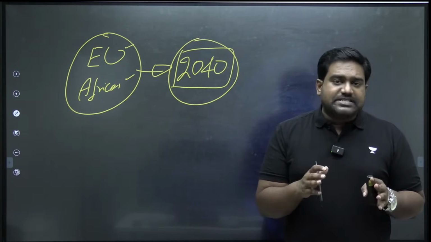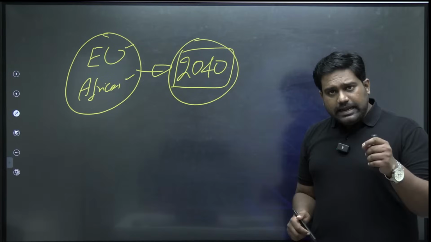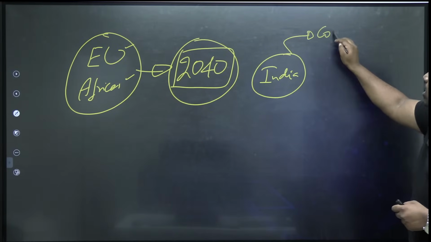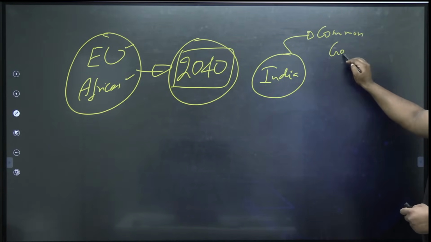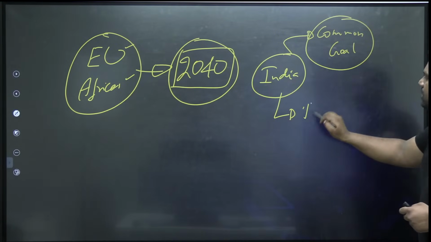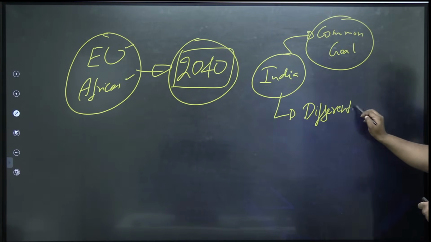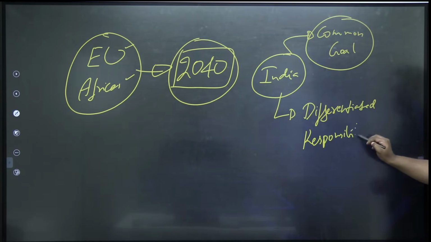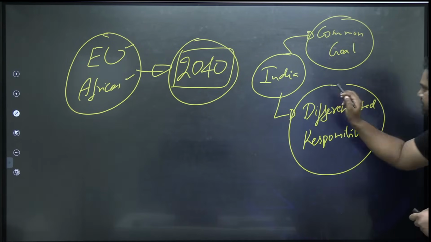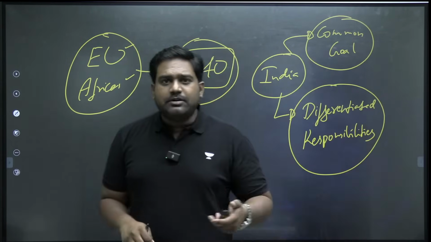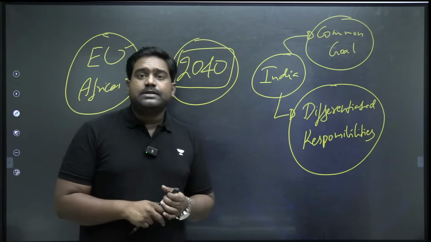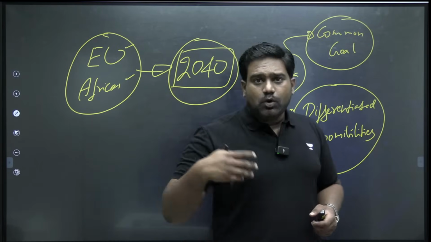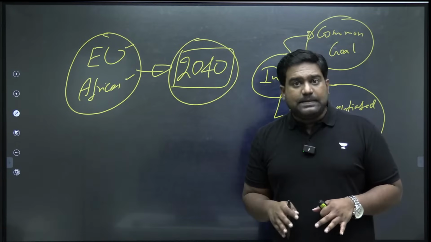Now, India has made a very interesting proposal during the negotiations. India has said that let there be a common goal to eliminate plastic, but the targets and the responsibilities should be differentiated. This has been India's argument. India has stated that there might be a few countries, small countries, poor countries, developing, underdeveloped nations, which may not be contributing significantly to plastic pollution, or they are not in a position to afford the alternatives, which currently are very expensive.